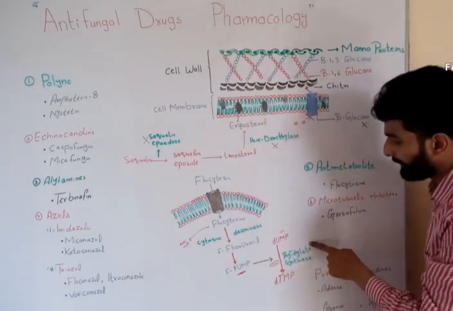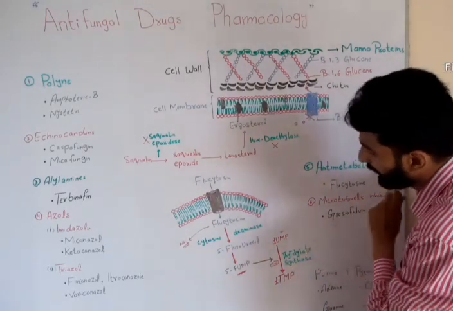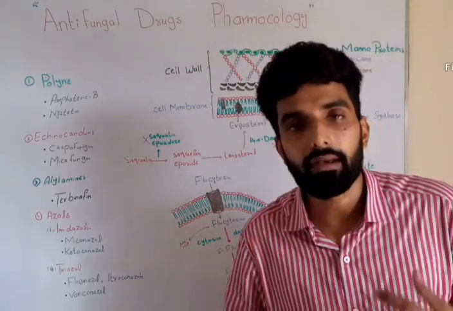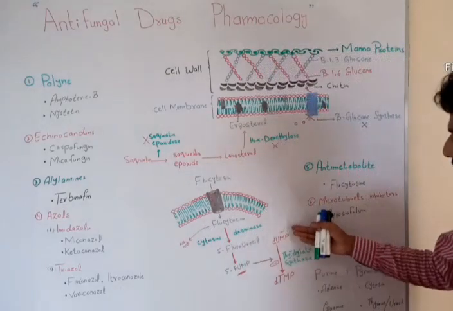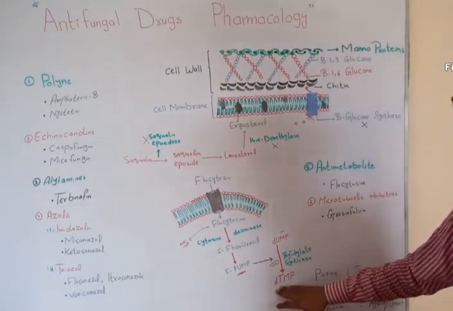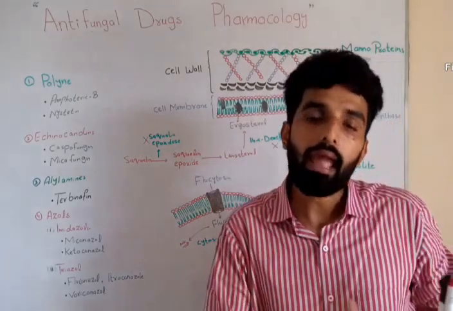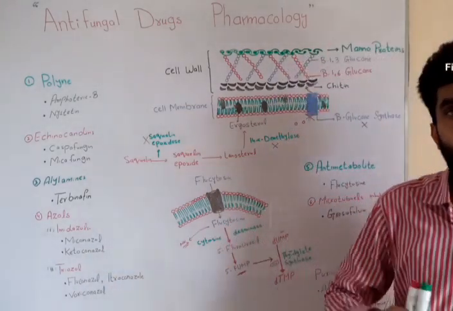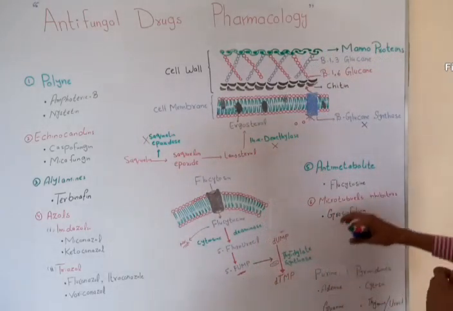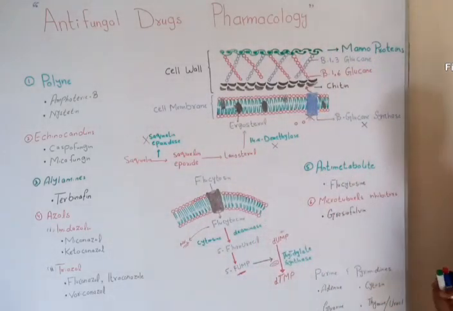Once this enzyme is blocked, the conversion of uridine monophosphate into thymidine monophosphate will not take place, this nucleotide will not form, and DNA and RNA synthesis will be compromised. Okay, so in this way anti-metabolite drugs act.